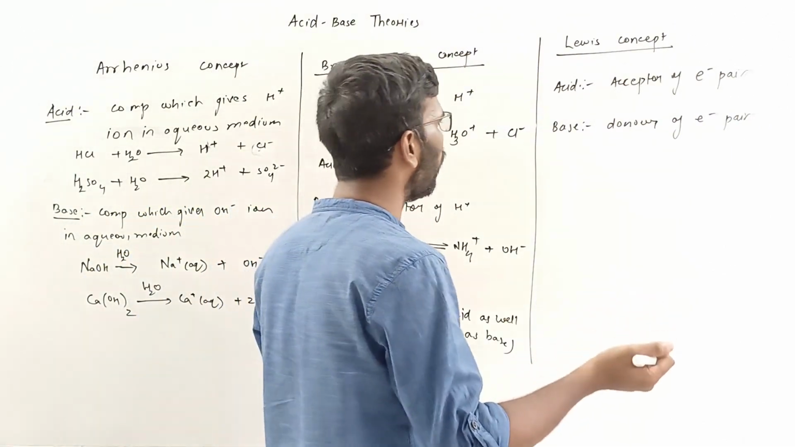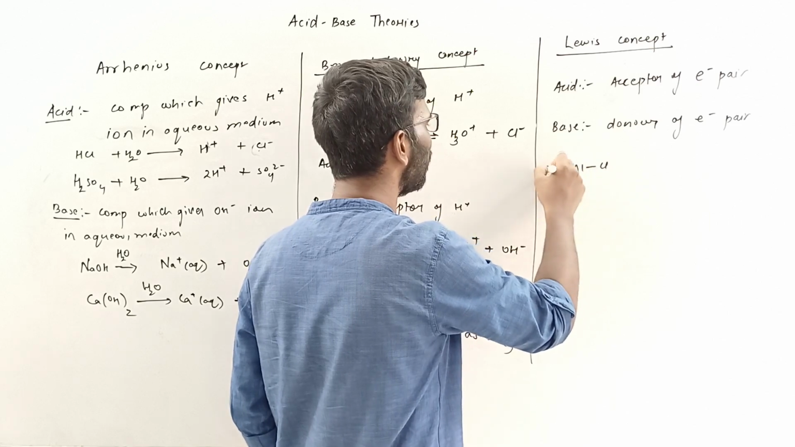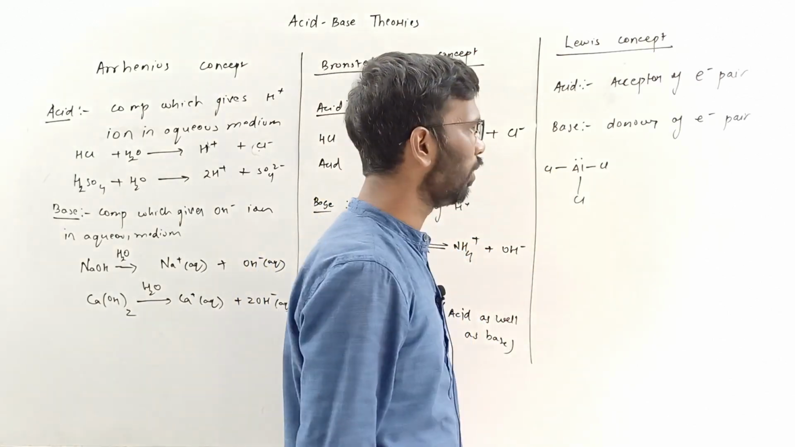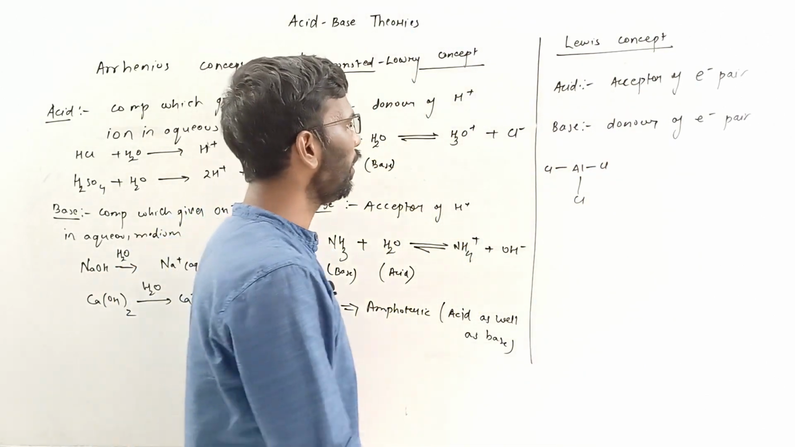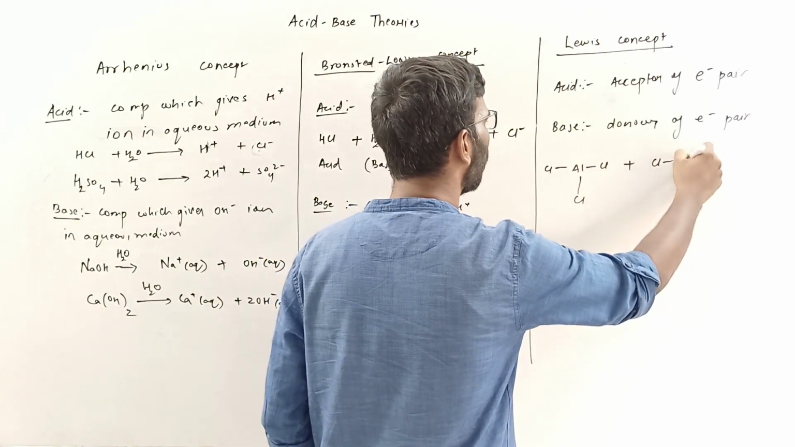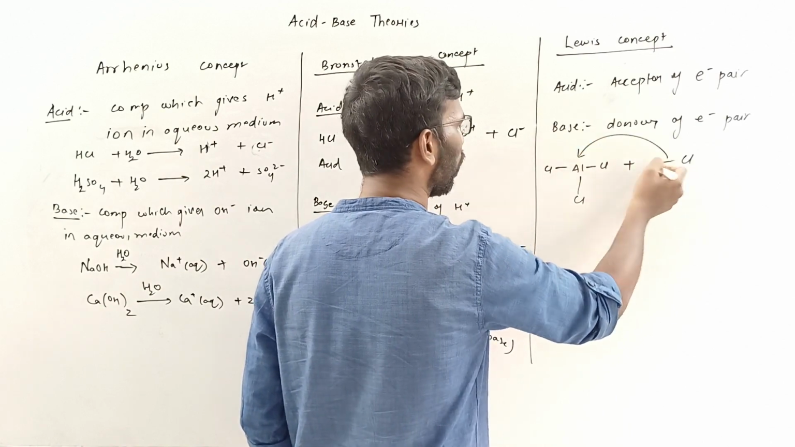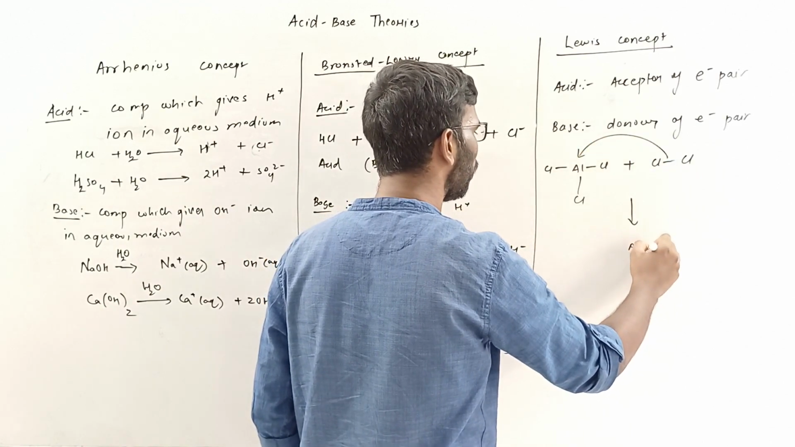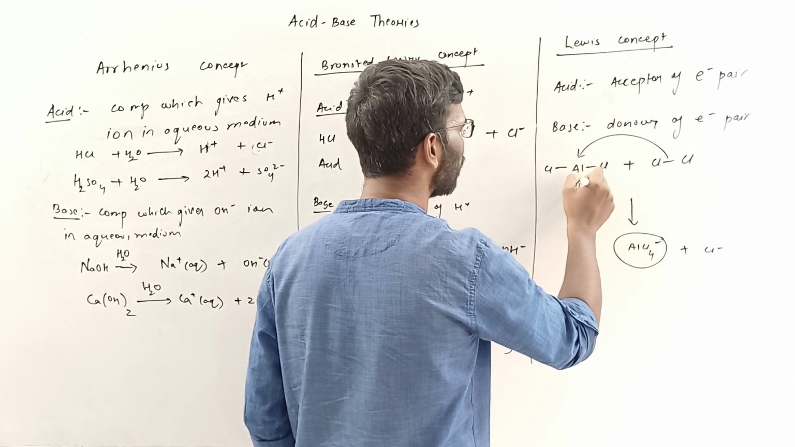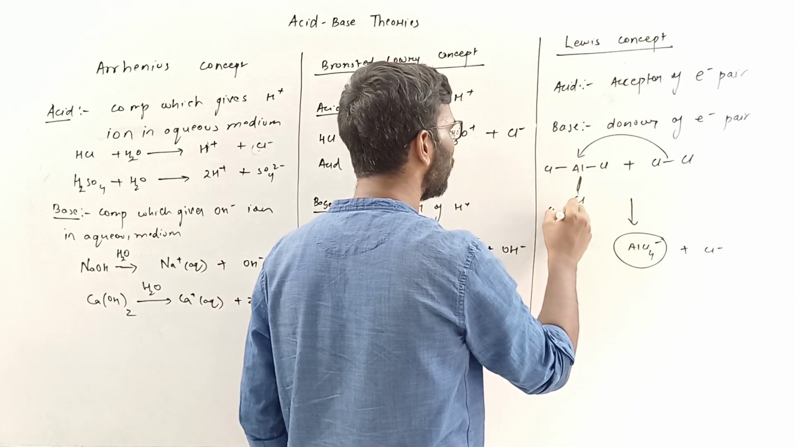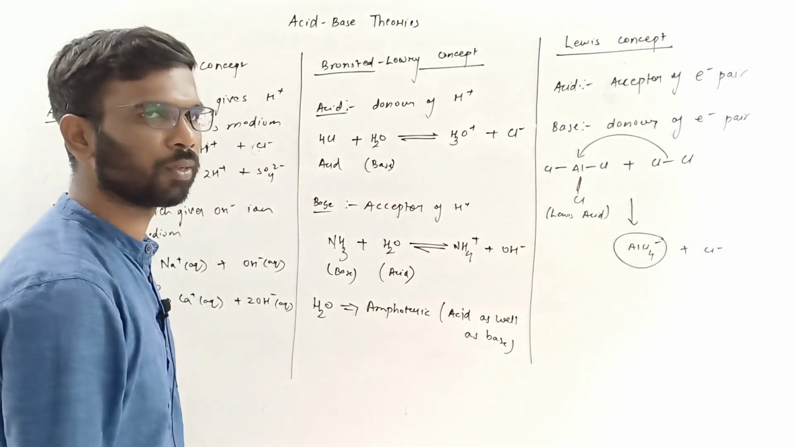We'll take this example of AlCl3. Sorry, there is no lone pair on this. This is electron deficient and it is reacting with, let's say, chlorine and chlorine. So this will donate its electron to form what? AlCl4 minus and a Cl plus. Over here, AlCl3 is acting as a Lewis acid. Why? It is accepting the electron pair. So these are the definitions.